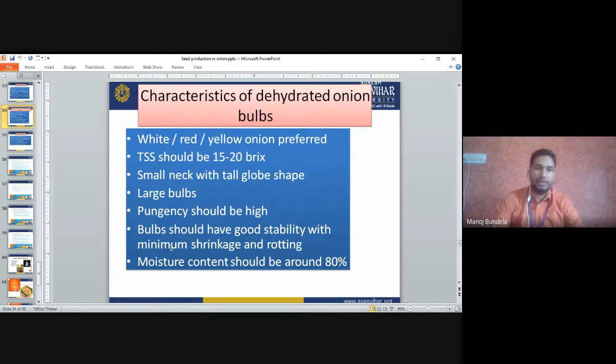Classification of dehydrated onion: white, red, and yellow onions are preferred. The TSS should be 15 to 20 degrees Brix. The bulbs should have a small neck with a tall globe shape and be large. The pungency of the onion should be high. The bulb should have good storage stability with minimum shrinkage and rotting. The moisture content should be 80%.